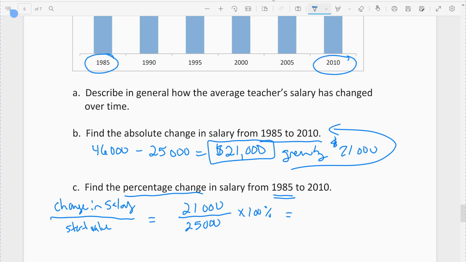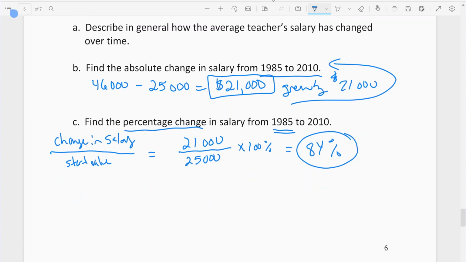And it is. It comes out to 84% rounded to the whole number. So the salary from 1985 to 2010 grew by 84% of the 25,000. You should always double check that the number makes sense. It is the majority of our starting value. The starting value is 25, and it grew by 21. That is getting closer to 100%. 100% would be if it grew by 25,000.